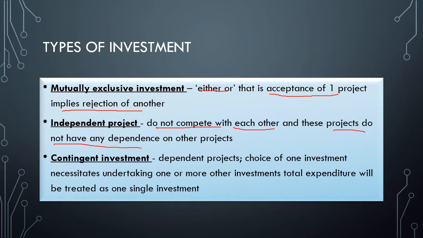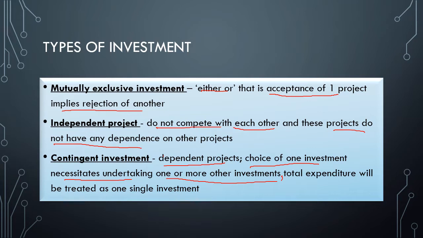Then comes contingent investment. They are dependent projects, that is the projects are dependent upon each other. Choice of one investment necessitates undertaking one or more other investments.